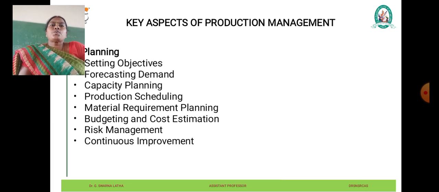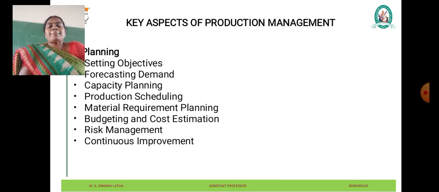The next one is forecast demand. Understanding customer demand is crucial for planning production activities. Forecasting techniques such as statistical analysis, market research, and historical data analysis are used to predict future demand for products. Accurate demand forecasts enable production managers to plan inventory levels, resource allocation, and production schedules accordingly.